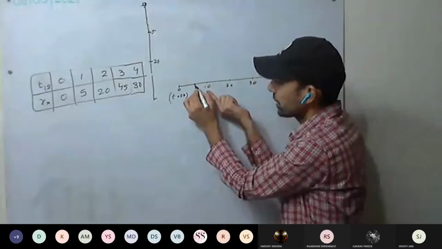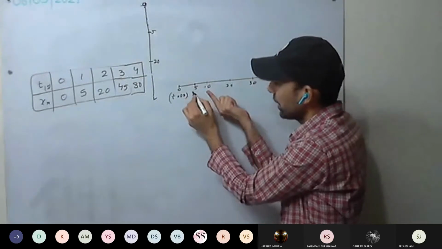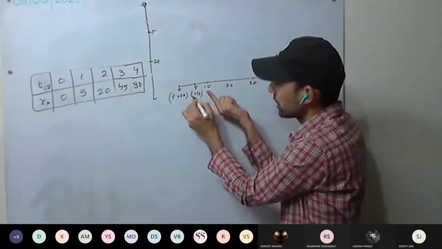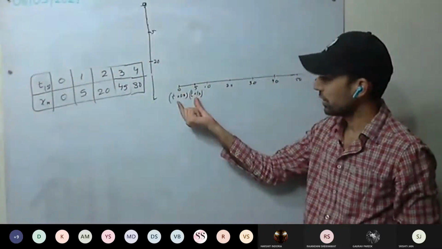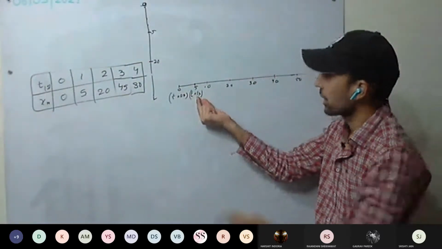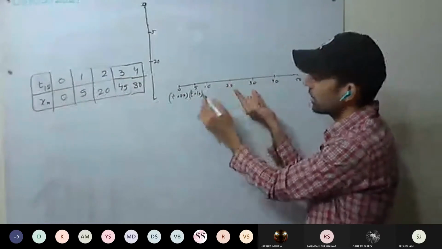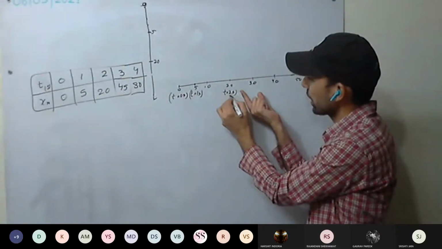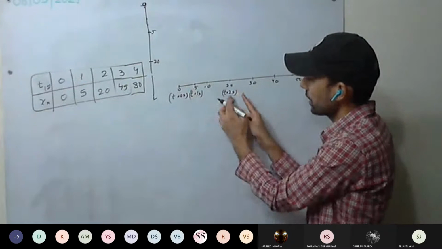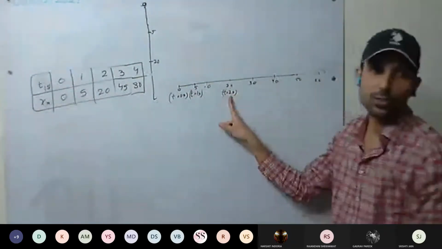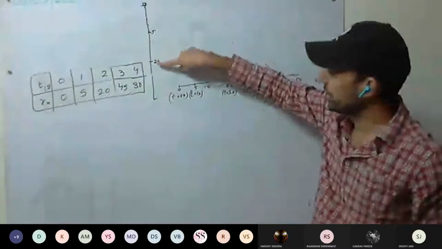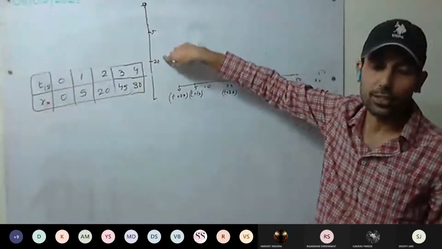So it is at 5 after 1 second. So it is 5 at t equal to 1 second. We can write like this. This much distance is covered in 1 second. Then 20 is covered at t equal to 2 seconds. So this much distance is covered in 2 seconds, or 20 meters is the position of the object at 2 seconds. After 2 seconds, it is 20 meters away from the initial position.